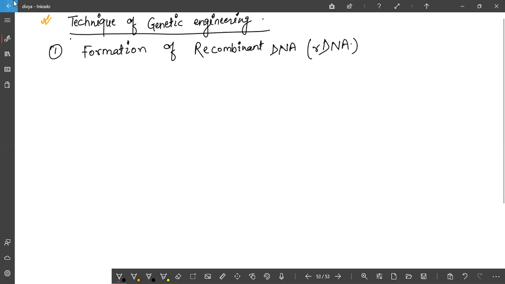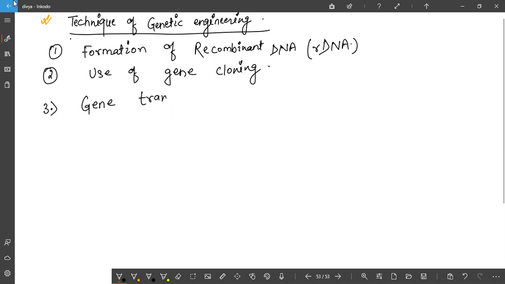Next, use of gene cloning. And next is gene transfer. So here basically we are dealing with the techniques of genetic engineering.